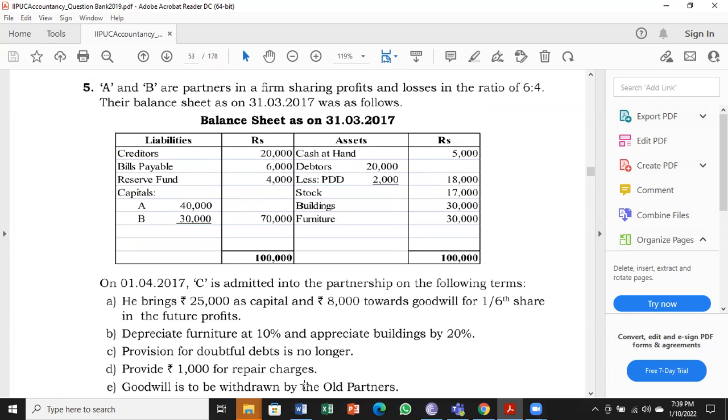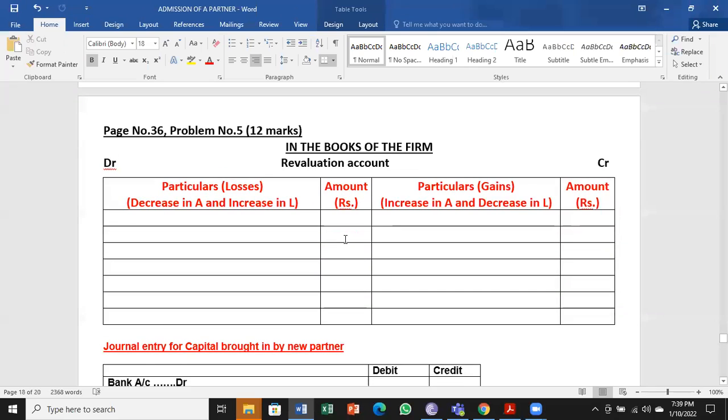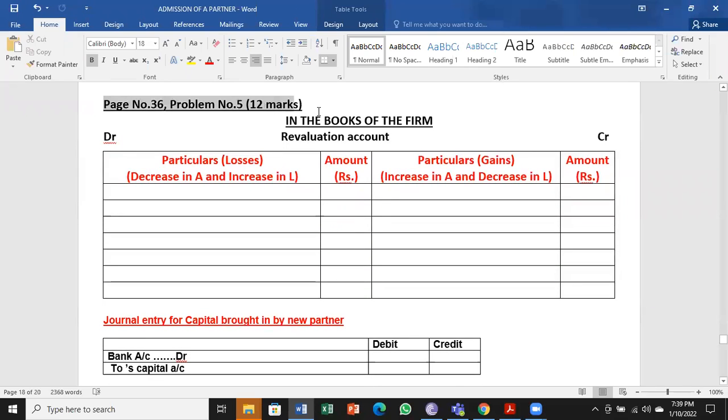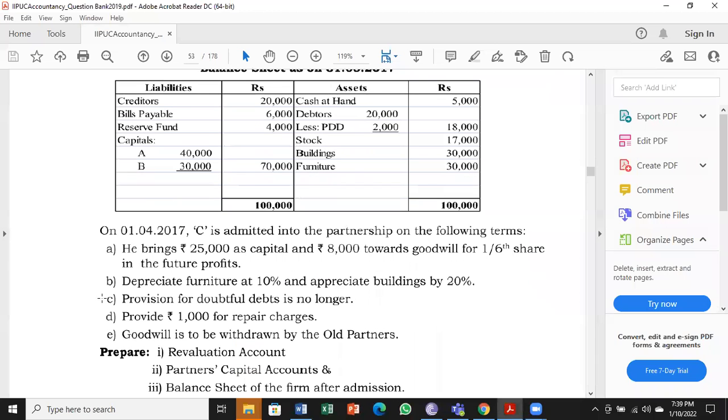So when we get into the working part of it, page number 36, problem number 5, 12 marks problem. I'm ready with the format. I'll go for first revaluation account. Revaluation account here is B, C, and D, only 3.